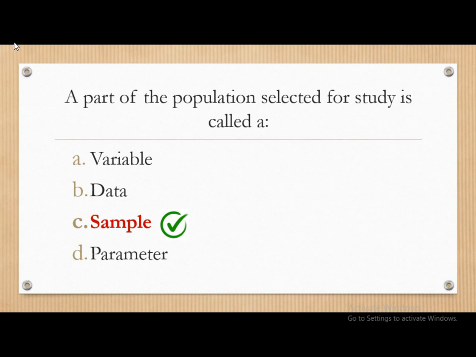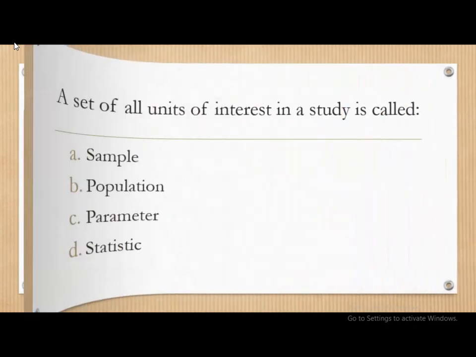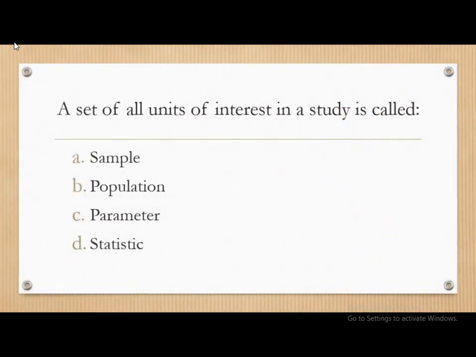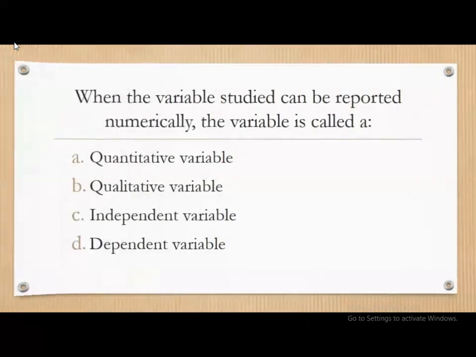A part of the population selected for the study is known as sample study. Next question. A set of all units of interest in a study is called as, the options are sample, population, parameters, or statistic. The correct answer is population. A set of all units of interest in a study is called as population.